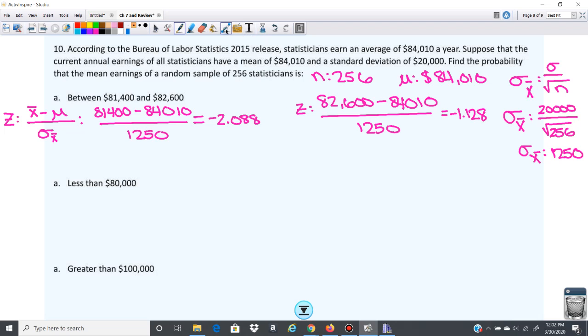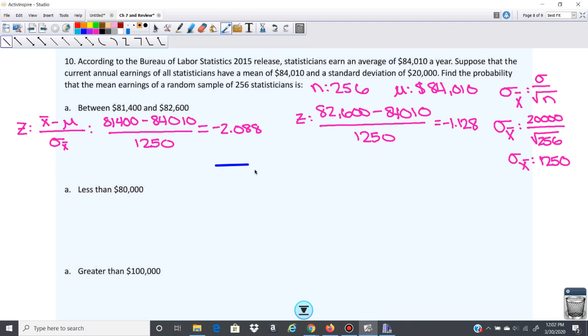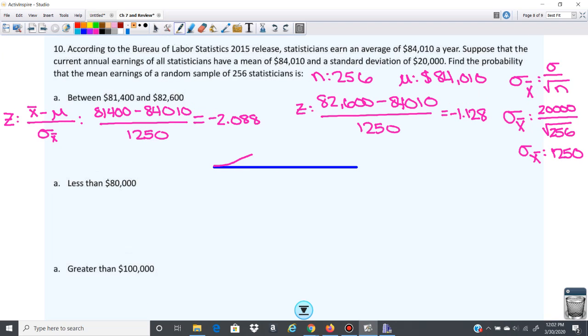Okay, and then we're going to put this on our standard normal curve. So negative 2 goes about right here, and then negative 1.128, maybe about right here. And this is the area that we're looking for.